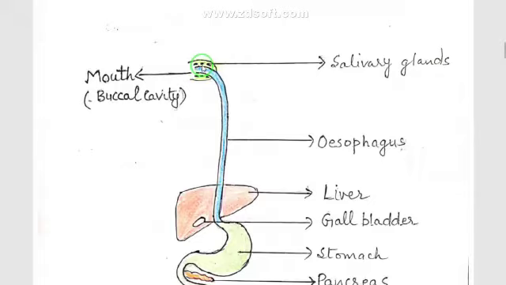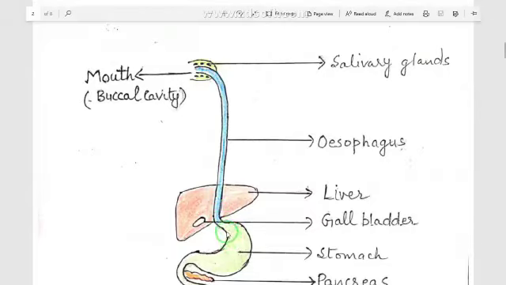When the food is chewed completely inside the mouth, it is swallowed through an opening inside the mouth or buccal cavity which is called the gullet, and it goes down in a pipe-like structure known as the esophagus. You can see in this diagram the esophagus in blue color. Now this esophagus is simply a pipe-like structure which connects the mouth to the stomach. In this esophagus no digestion takes place, but an important function takes place in it.